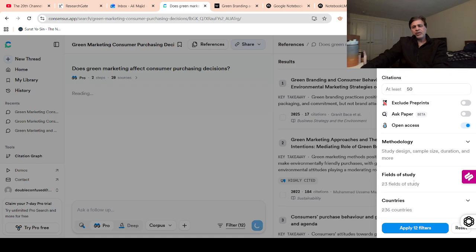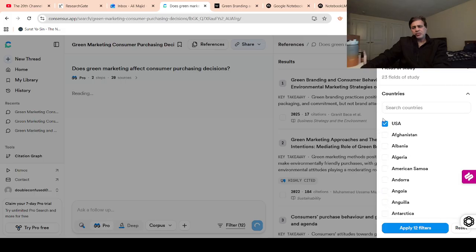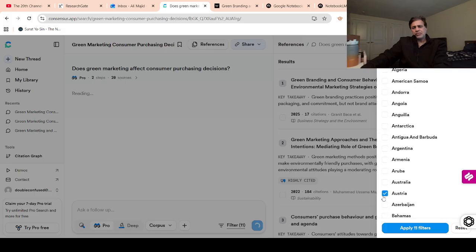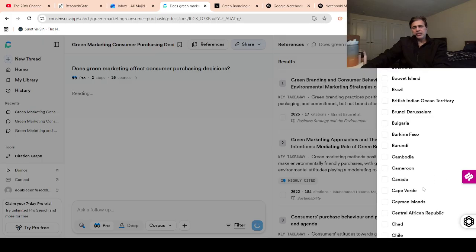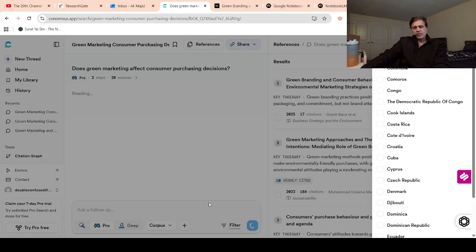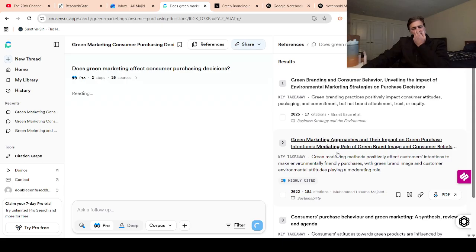So maybe in order to have it done very quickly, we need to reset this option, because there are not so many papers, and we have restricted the search filter.